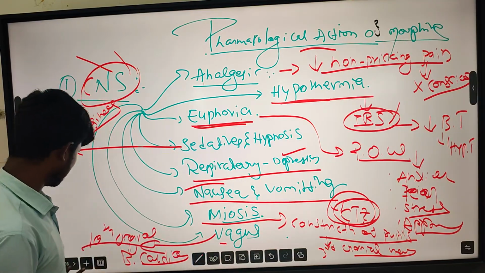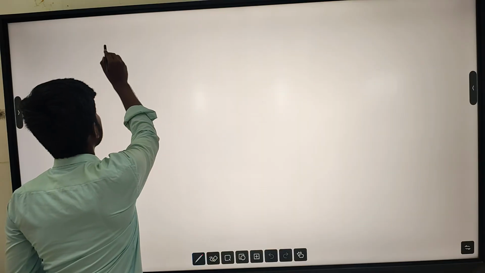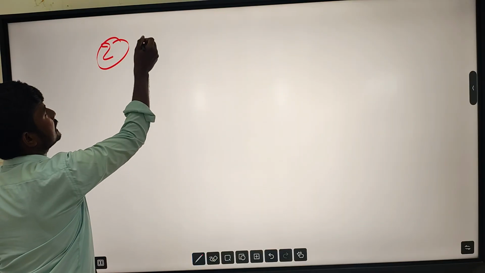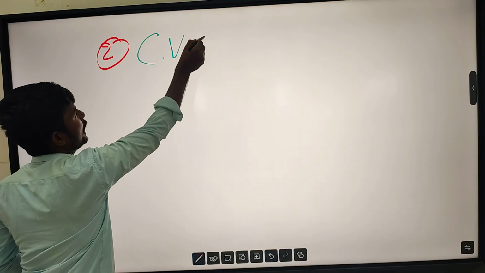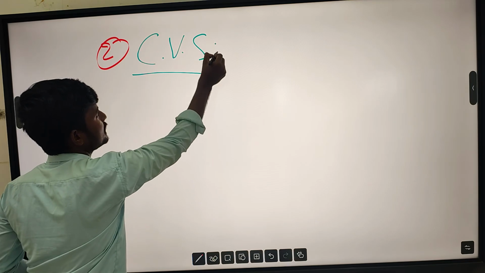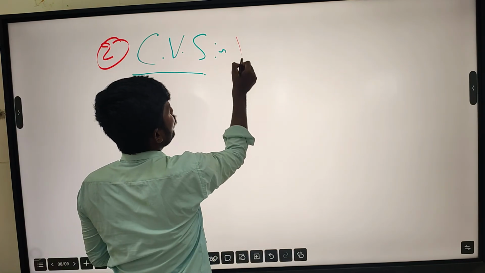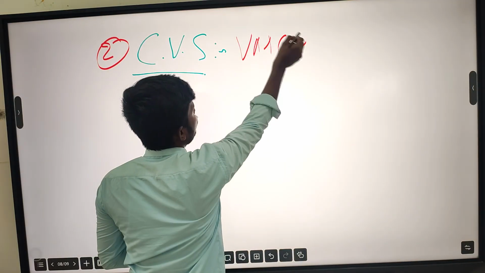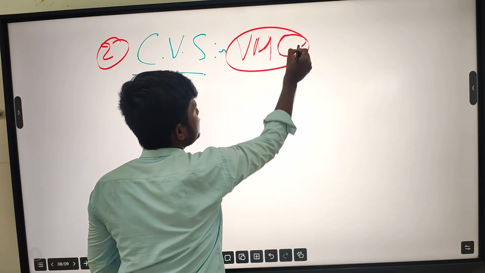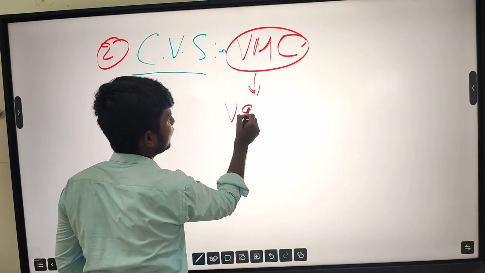And next, the second function, the CVS, cardiovascular system. In the cardiovascular system, morphine acts directly on the vasomotor center, VMC. The vasomotor center causes vasodilation.